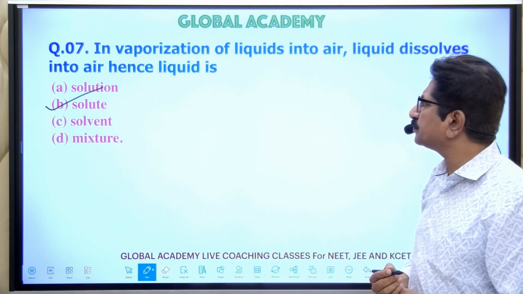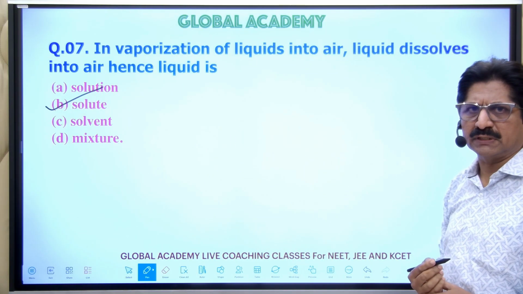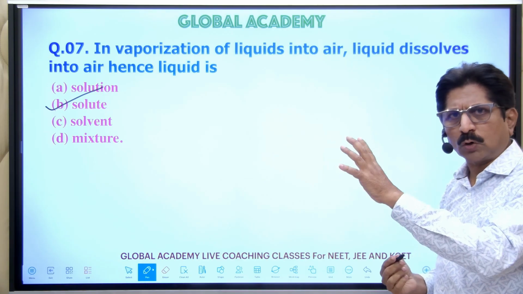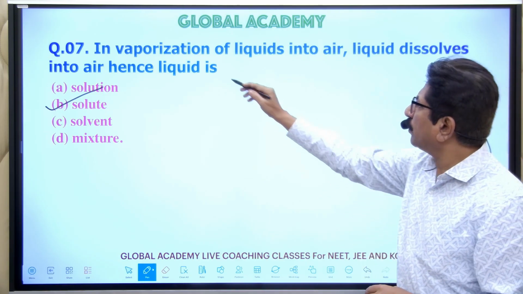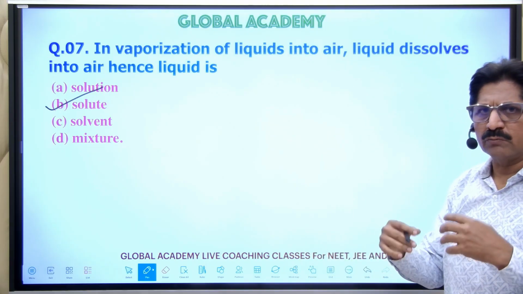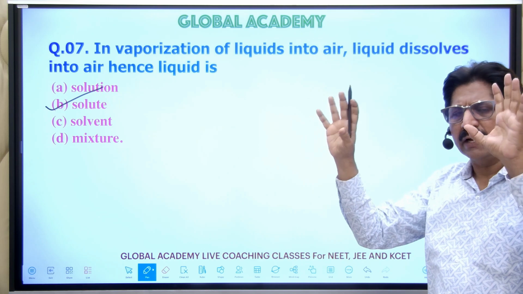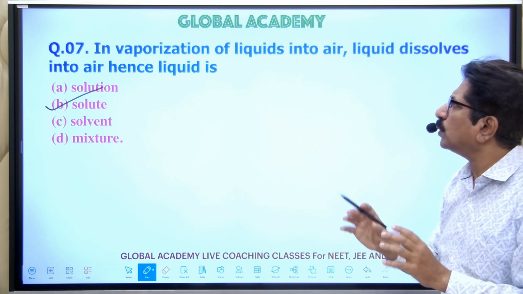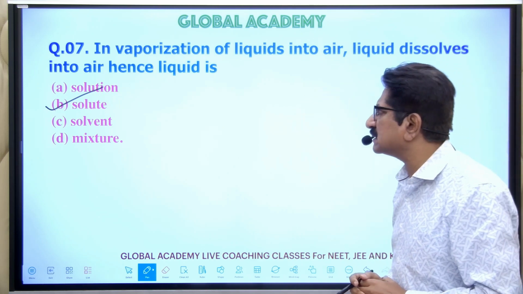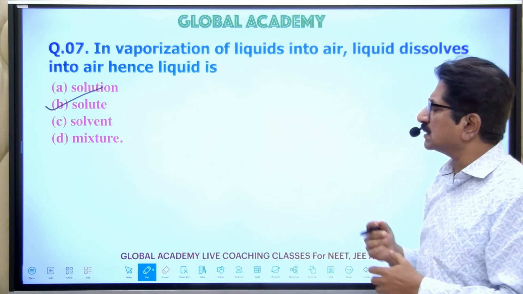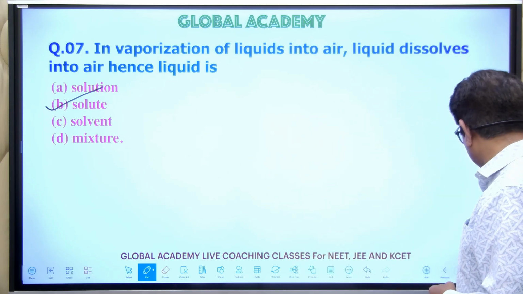The liquid is the solute here. It dissolves in the solvent, air. When water vaporizes and enters into the air, air is the solvent and the liquid acts as a solute. So this is question number 7.